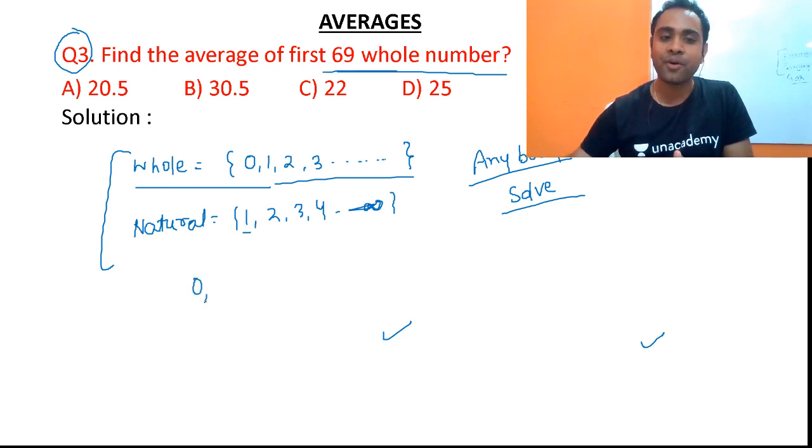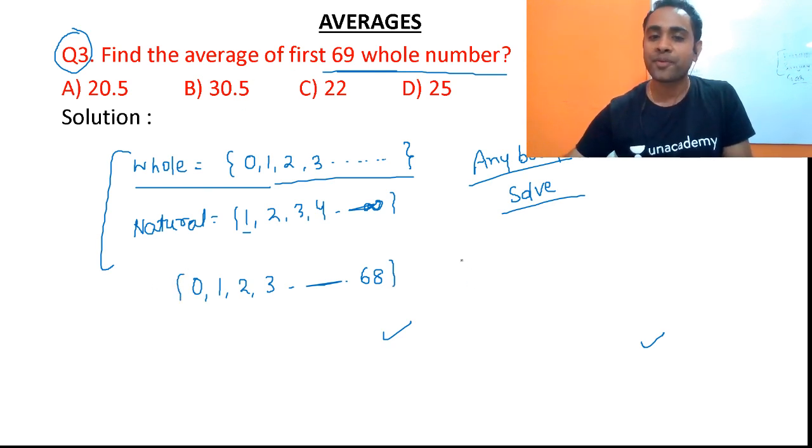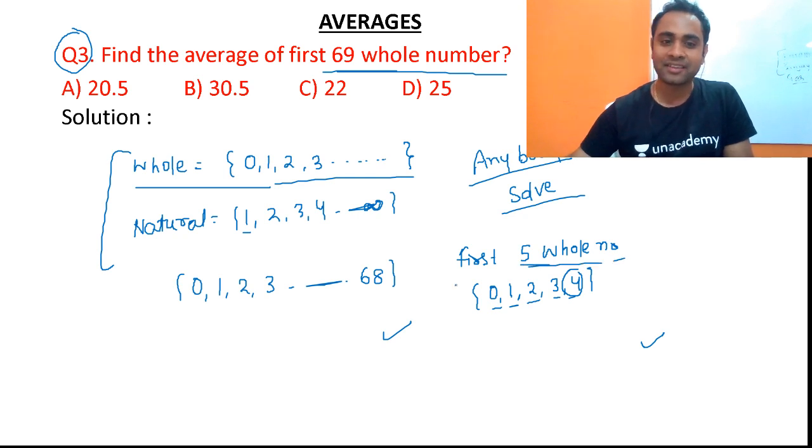So it will start from 0, 1, 2, 3 and it will go till 68, right? Because 69. So friends, suppose they are telling first 5 whole numbers. Then whole numbers will start from 0, 1, 2, 3 and 4. So first 5 will be 0, 1, 2, 3, 4. So it will be 1 less than that. So first 69 whole numbers will be 0, 1, 2, 3 till 68. It will be 1 less.